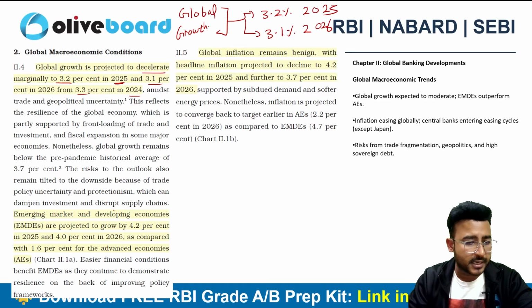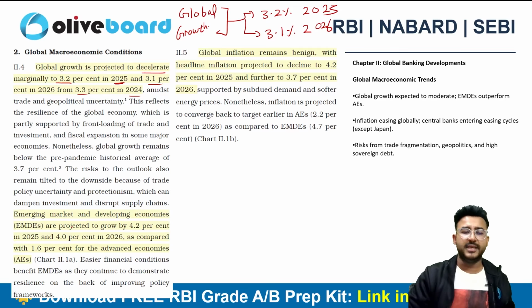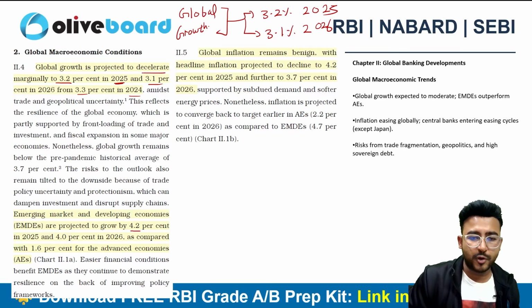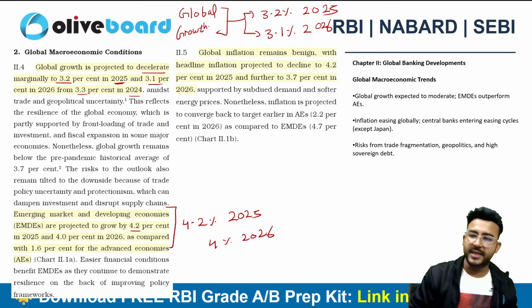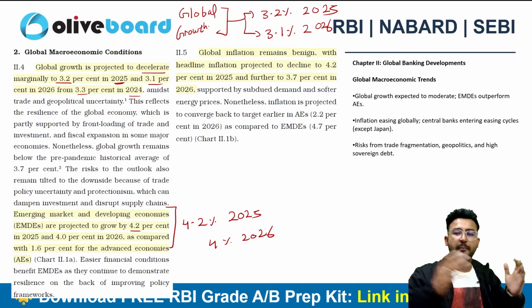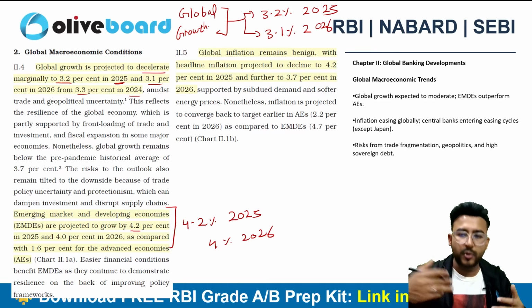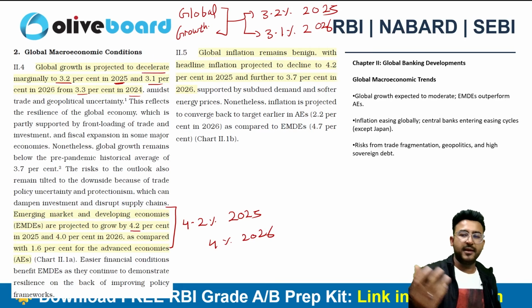The emerging market and developing economies, the EMDEs, are projected to grow by 4.2% in 2025 and 4% in 2026. So this is for the emerging markets, right? Obviously they can grow at a faster pace. Why? Because if you are a big economy, you can't grow in a speedy manner.